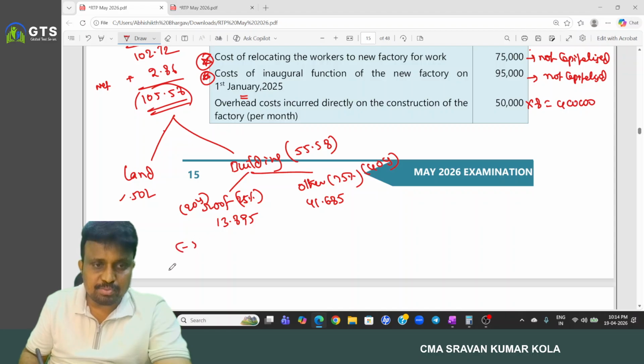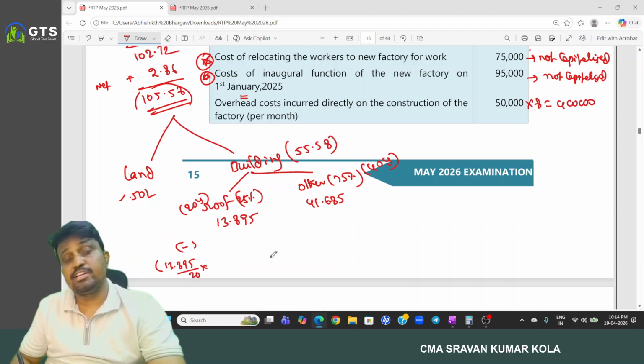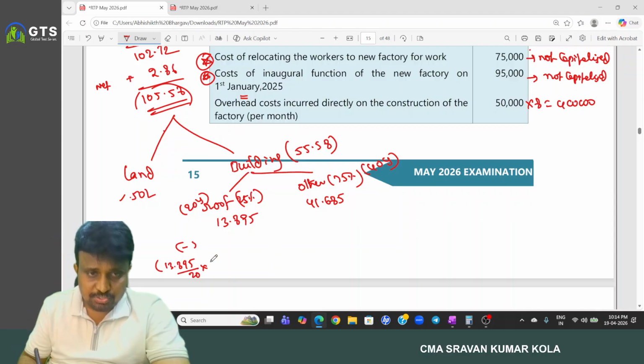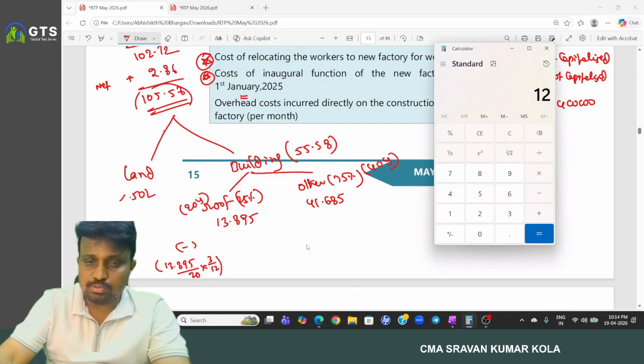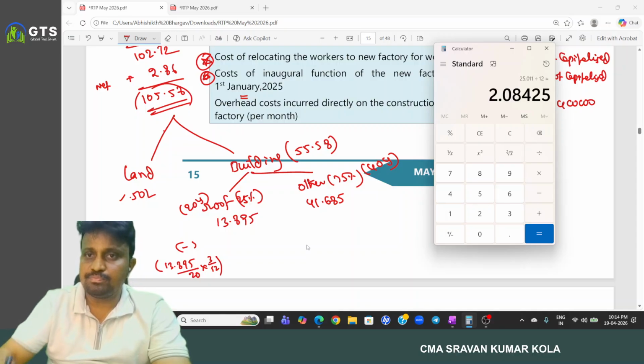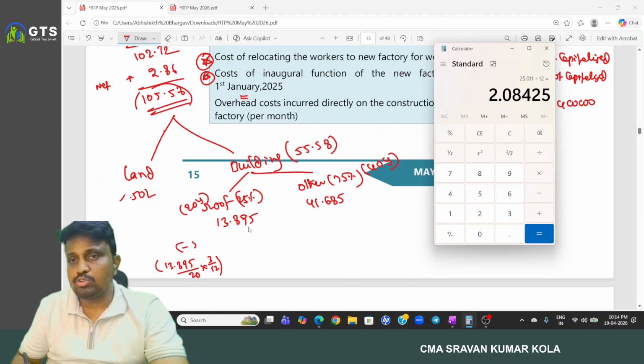Then what is the depreciation? 13.895 by 20 years, right? 13.895 by 20. That is per year depreciation. But we need the depreciation only for 3 months. So 13.895 by 20 into 3 by 12, 2.08425.